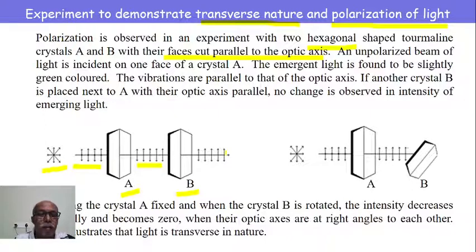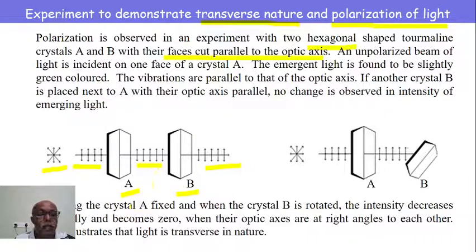If it varies between minimum and maximum, then this light is said to be partially polarized. If the intensity of this light remains the same on the rotation of B, then the light is said to be unpolarized.